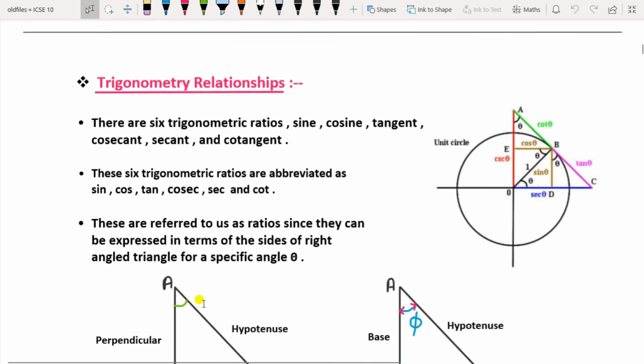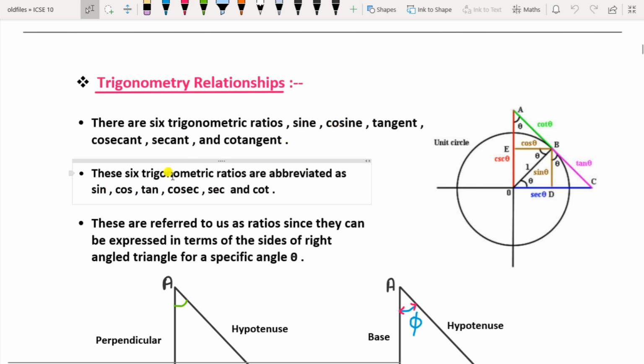Now to solve the expressions of trigonometry, we need to know trigonometric relationships. There are 6 trigonometric ratios, that is sine, cosine, tangent, cosecant, secant and cotangent. These 6 trigonometric ratios are abbreviated as sin, cos, tan, cosec, sec and cot. Sine is written in short as sin, though read as sine only.